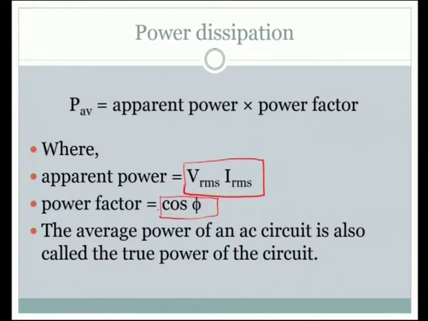The average power of an AC circuit is also called the true power of the circuit, because it has got the apparent power and also the power factor. What is apparent power? It is just the product of the two RMS values. What are the two quantities? Voltage and current. So, VRMS and IRMS. The product gives you the apparent power, but along with that the cos phi appears, which is called power factor.